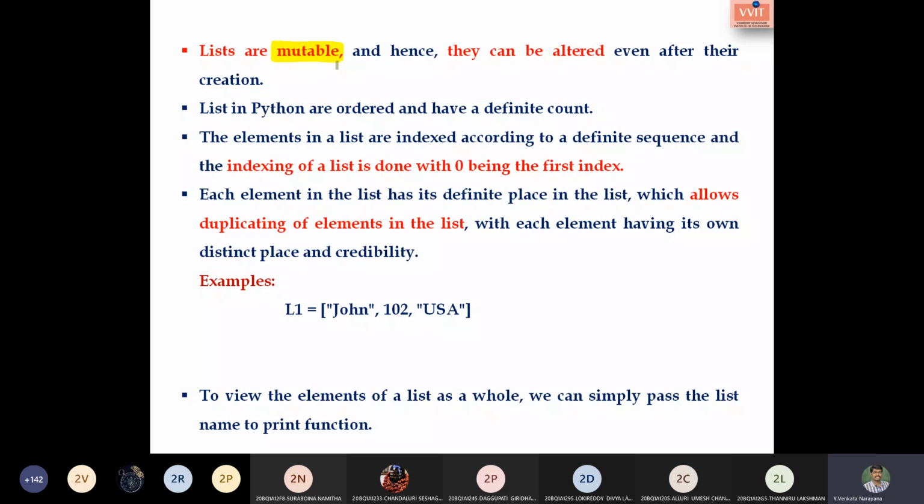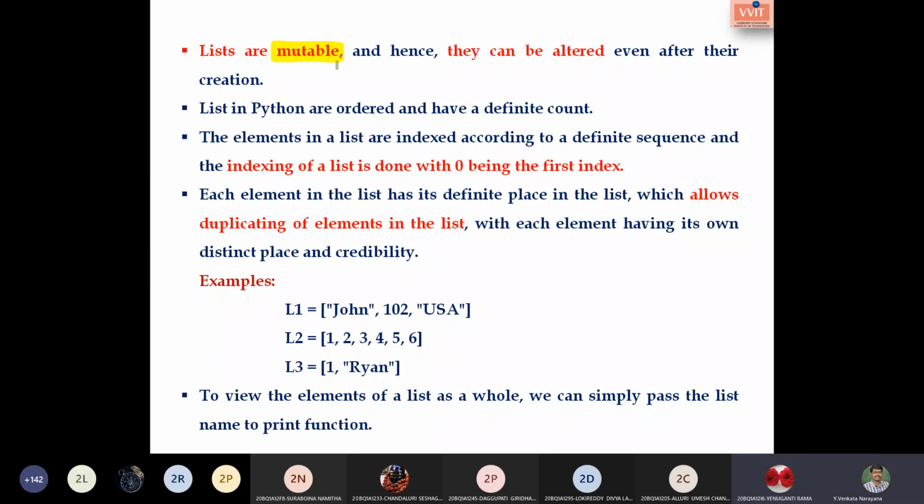John, which is a string, 102, which is a number, USA, which is a string. This can be one list, and the complete numbers can be another list, and this can be another list. So lists can hold different types of data. This is the example of this particular list. I think now it is clear, right?